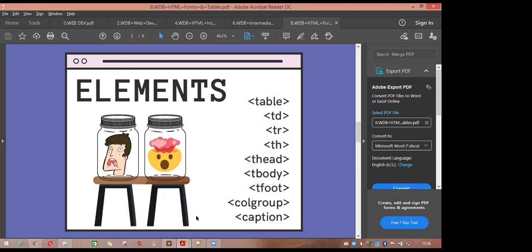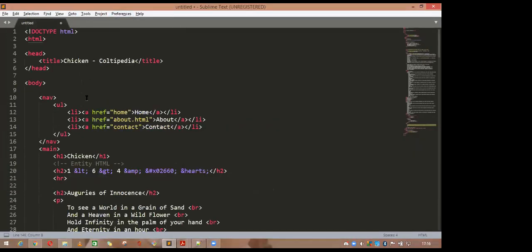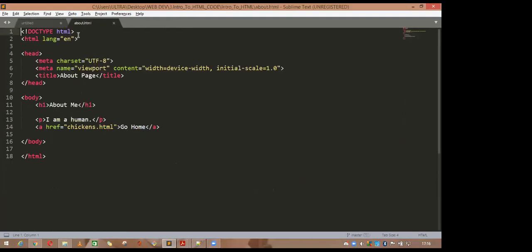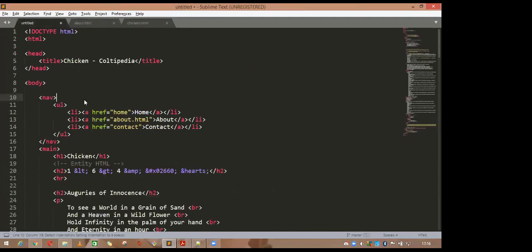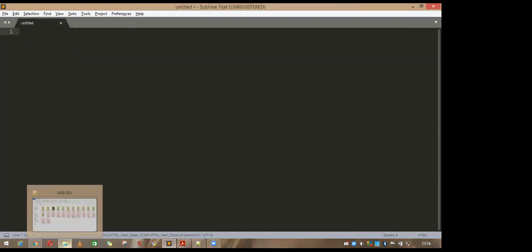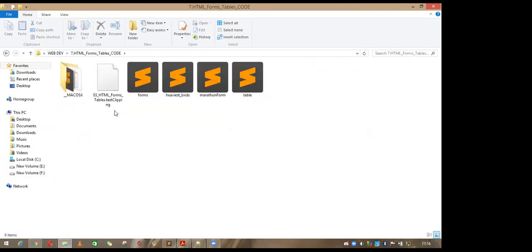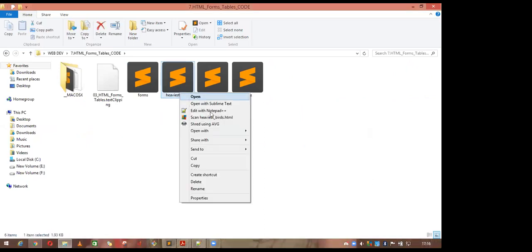Now just start creating the table. Just leave this page, just delete it. One second, I think I missed something. About page, this. Paste it here. Now come to the intro to the table. So this is the table I wanted to show you.